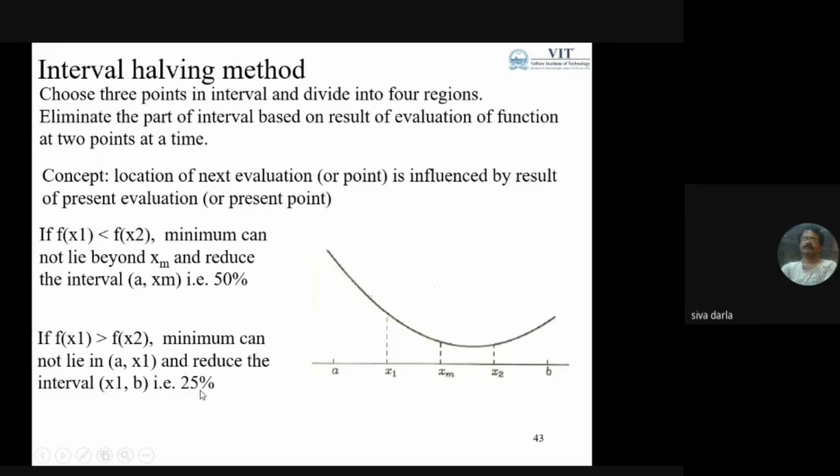So what is the reduction rate? The reduction rate is 25%. Since the minimum cannot lie in A and x1, I can delete A and x1. In that case the point is lying between x1 and b, so the reduction in this case is only 25%, whereas if the case is like the earlier one, it is a 50% case.